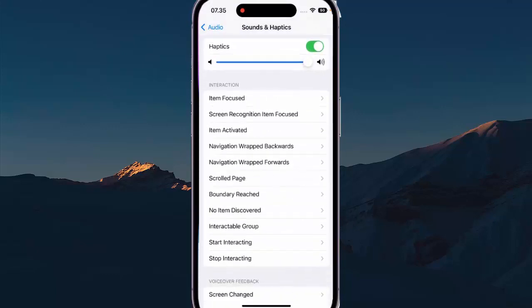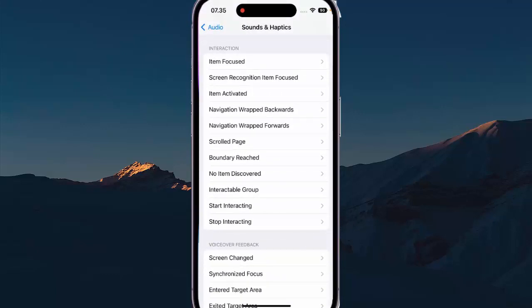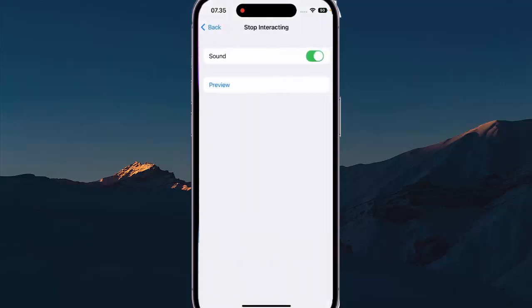Next, scroll down the screen, and then under the Interaction section tap Stop Interacting. Now tap the on/off switch next to Sound to enable or disable this option.